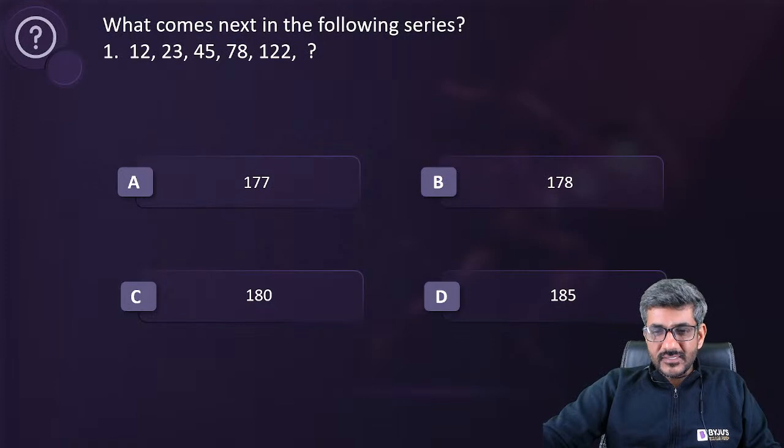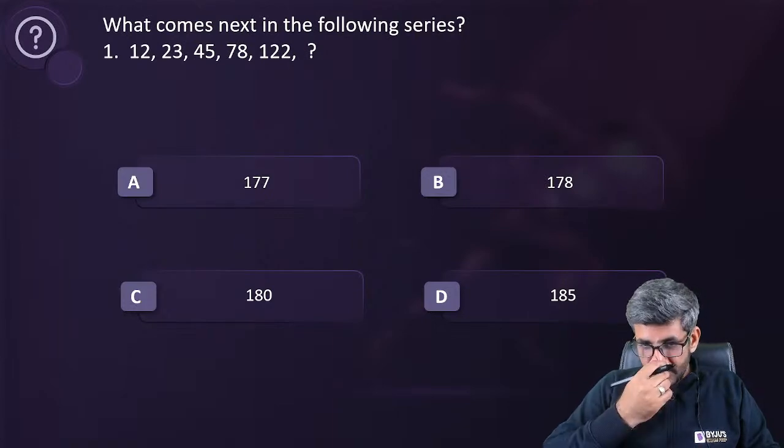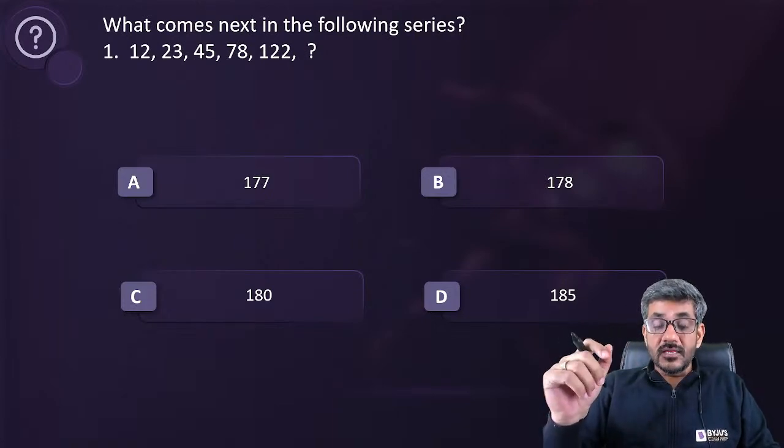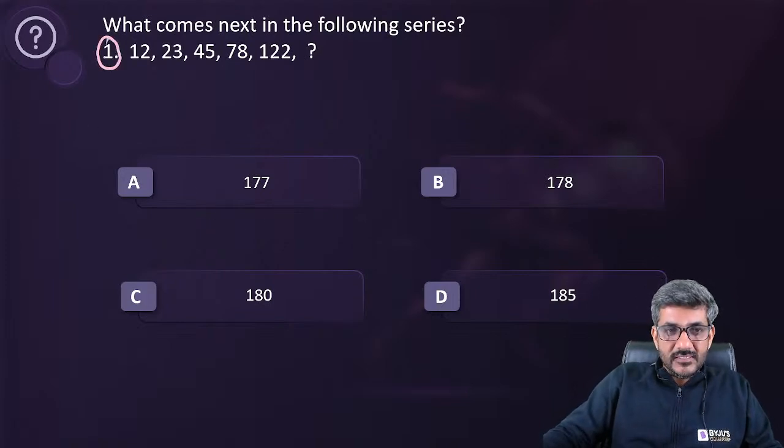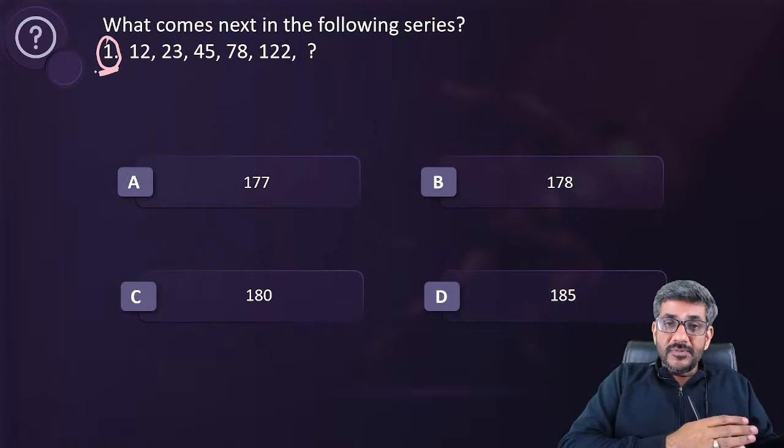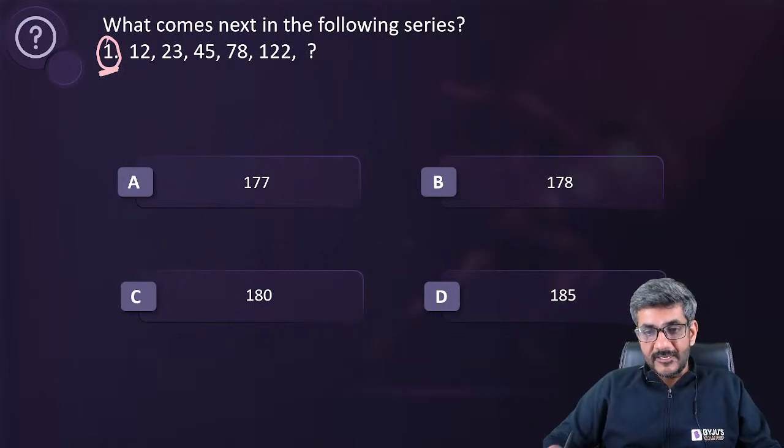Naman has got the answer as 177. That first one is actually the question number. Do not think that this is also a part of the series. It is the question number, and it will always be there in the upcoming questions as well. Keep that in mind.